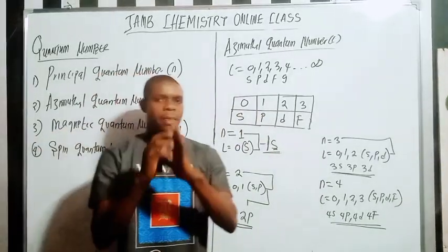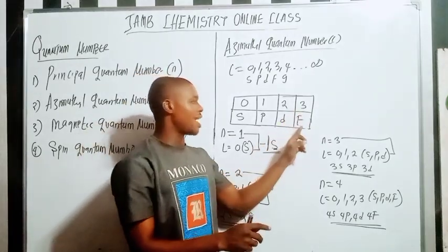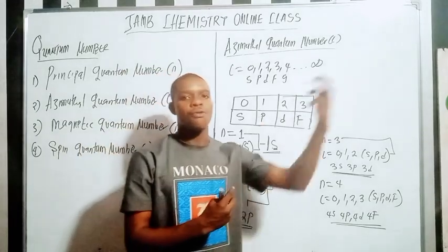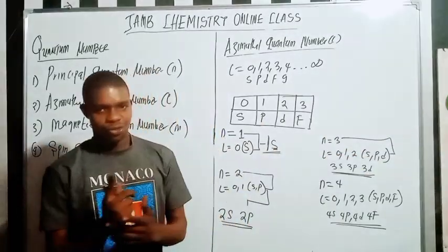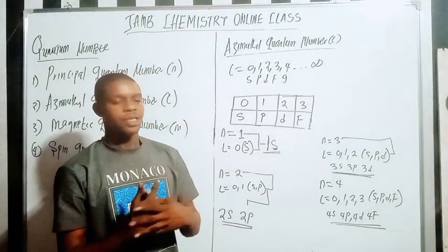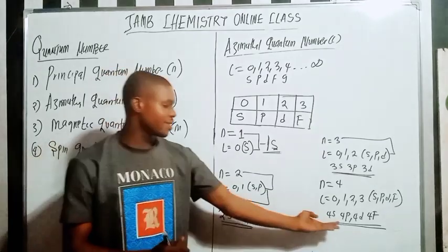So look at something here. Chemistry will only end at the f orbital. It does not go further. So this is it here.